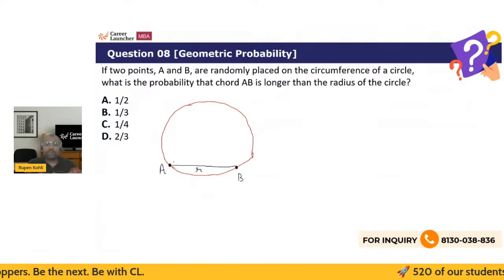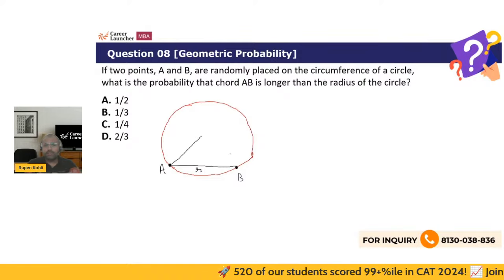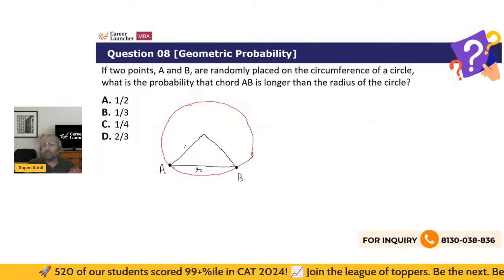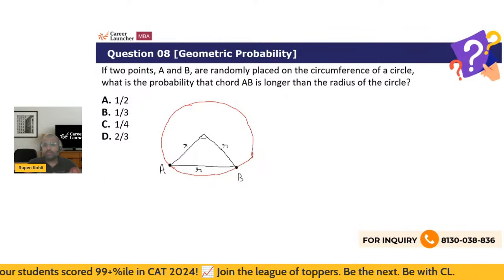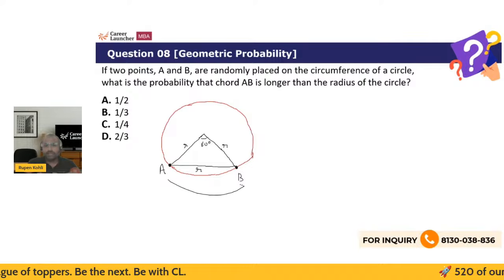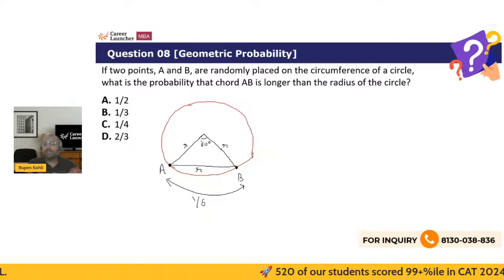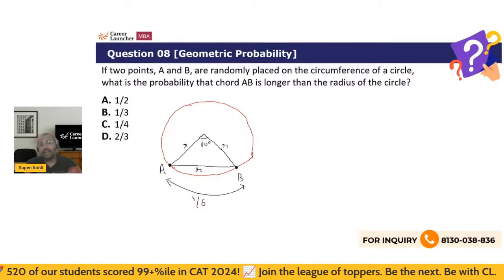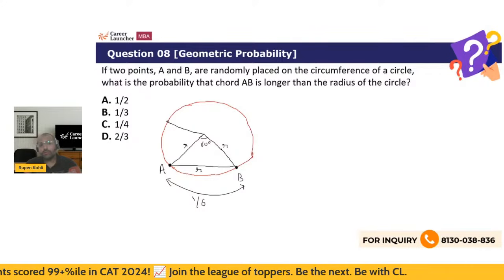So obviously, what is the angle made at the center by this chord? These two radial lines will also each be equal to r, and this will be an equilateral triangle, r, r, r, and therefore this angle will be 60 degrees. So can I say this arc AB has basically traced 1/6 part of the circle circumference, with 60 degrees being the angle. So this is the unfavorable range, and there is an exact identical range on the other side also.